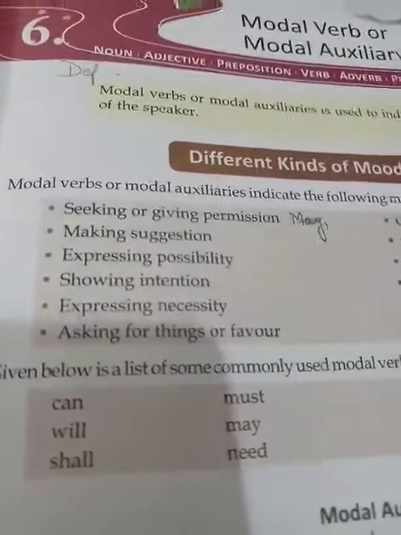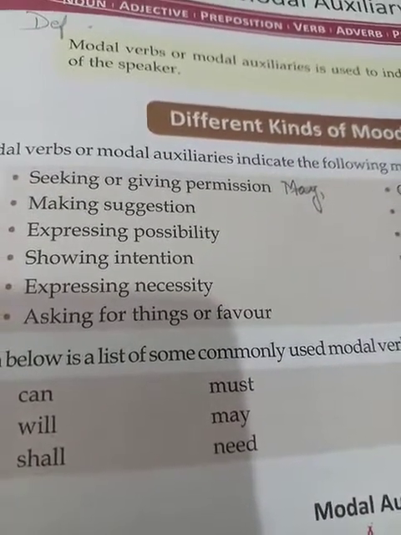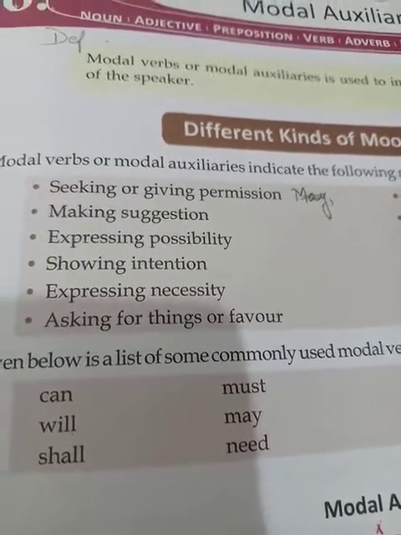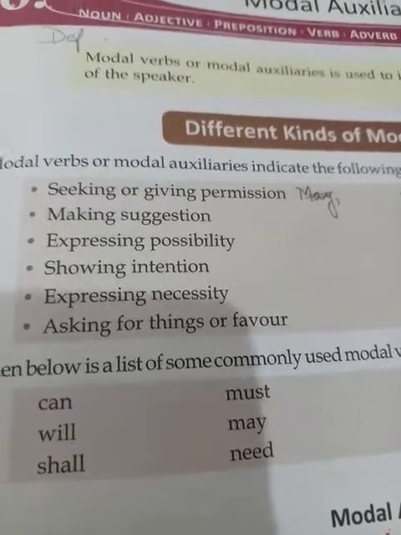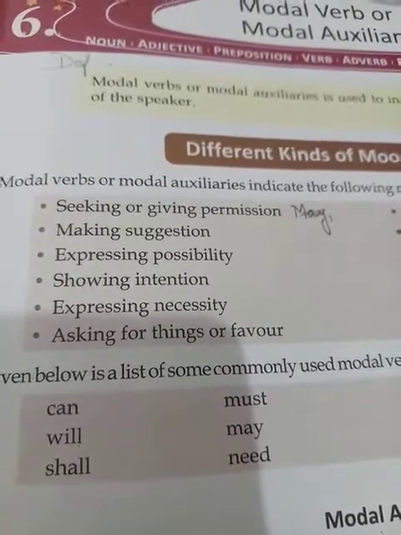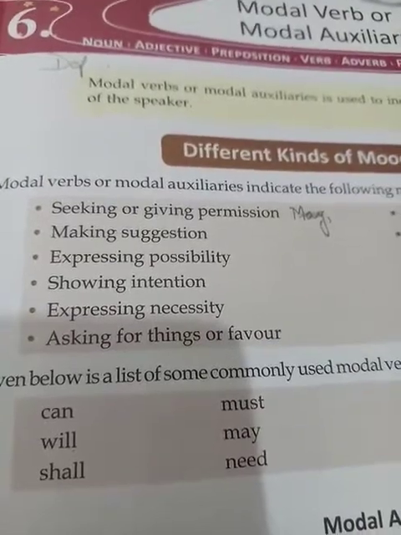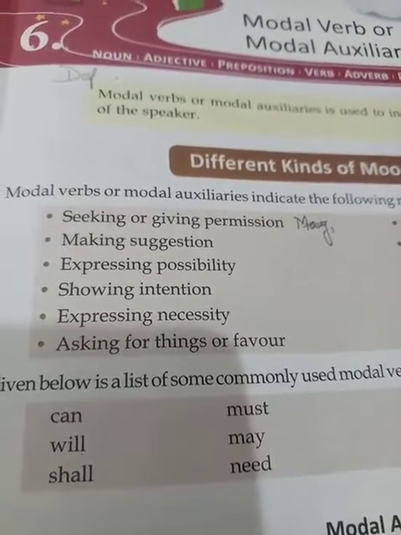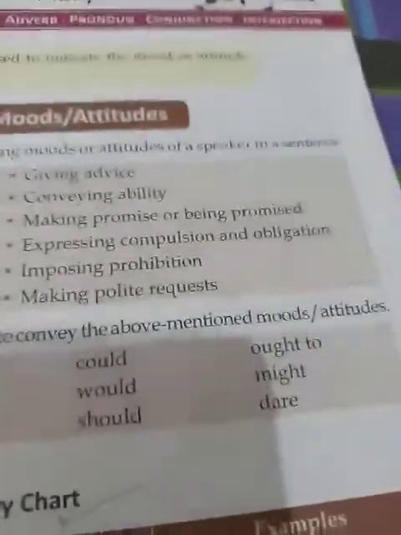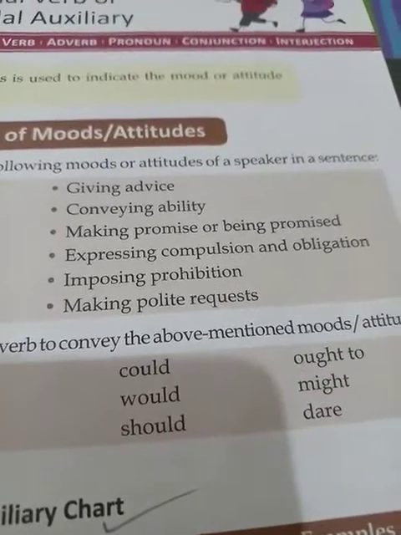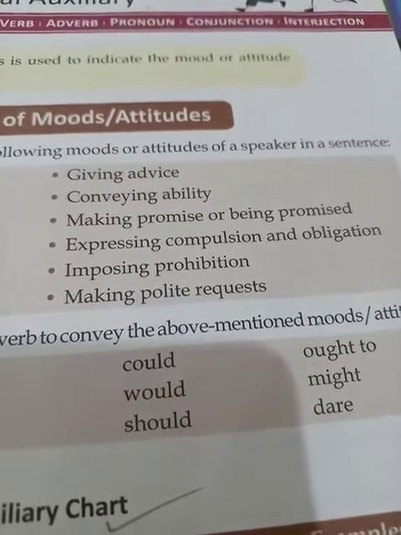Now, modal verbs or modal auxiliaries indicate the following moods or attitudes of a speaker in a sentence. Suppose in a sentence the speaker is seeking or giving permission, this is the mood. Making suggestion, expressing possibility, showing intention, expressing necessity, asking for things or favor, giving advice, conveying ability, making promise, imposing prohibition, making polite requests.